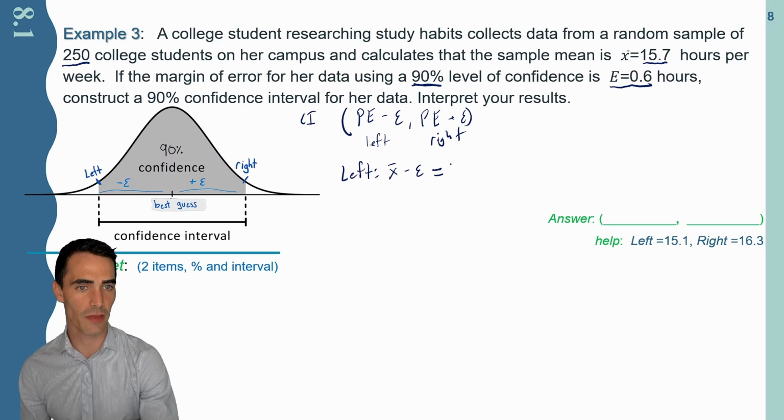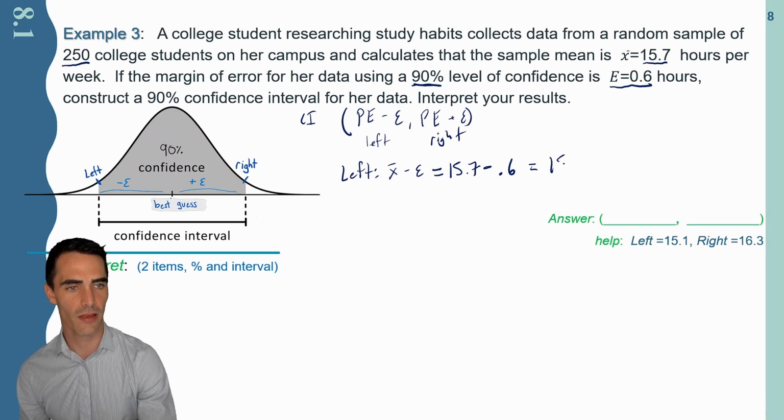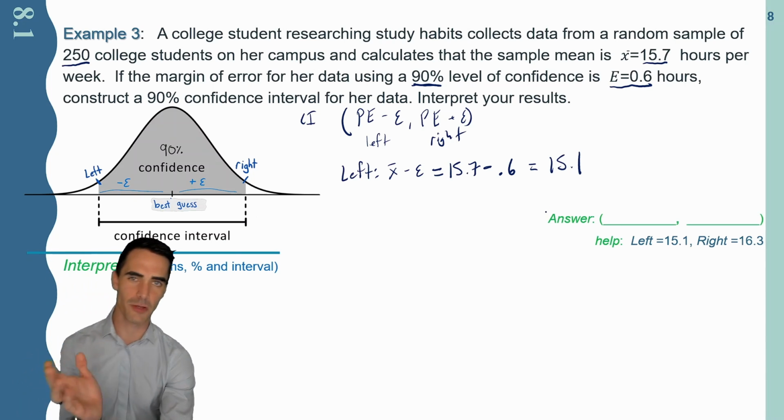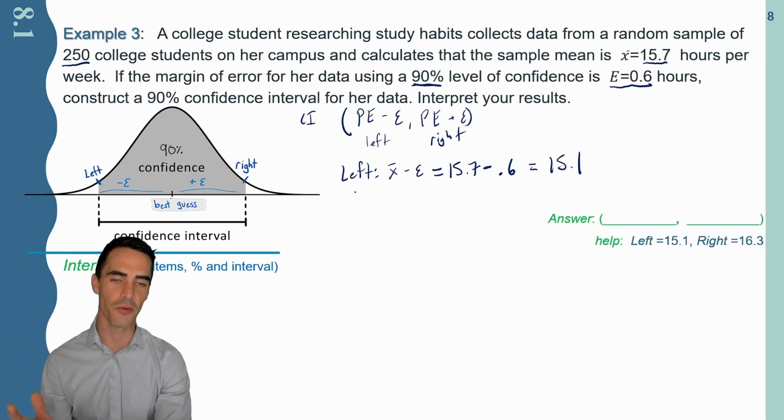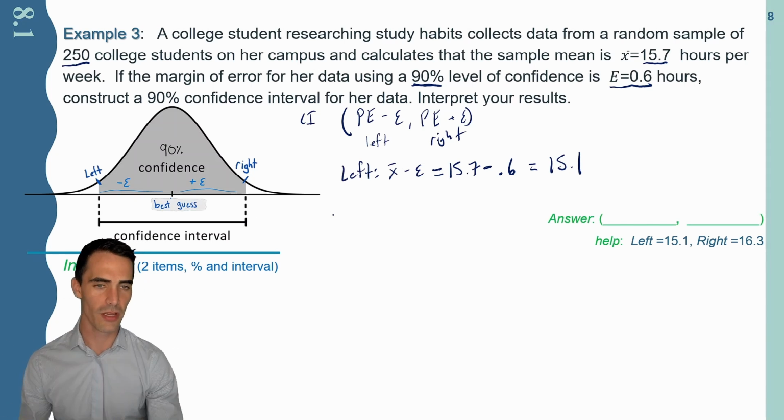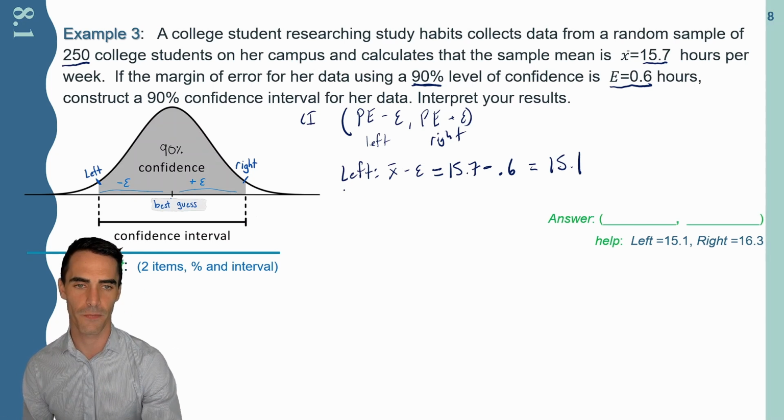And so I can write this out. That will be 15.7 minus 0.6, which will give me a nice number like 15.1. That's hours per week studying. That's on the low end. And again, maybe studying could be something like doing homework. Okay, it doesn't have to be literally you studying and preparing because that's a long time for a week.